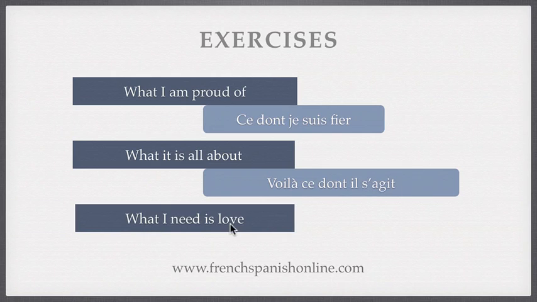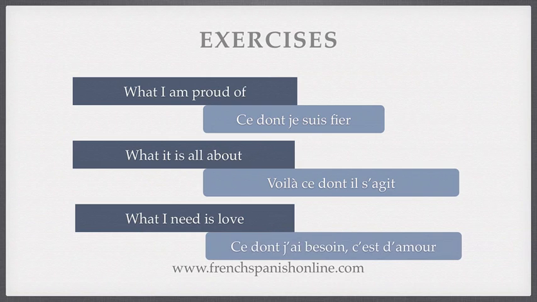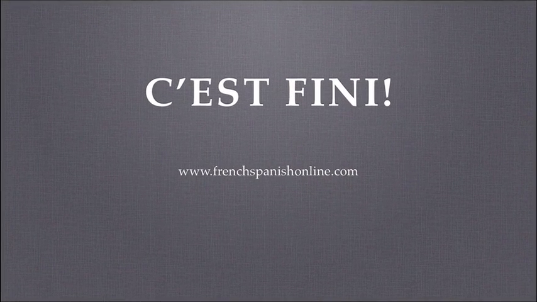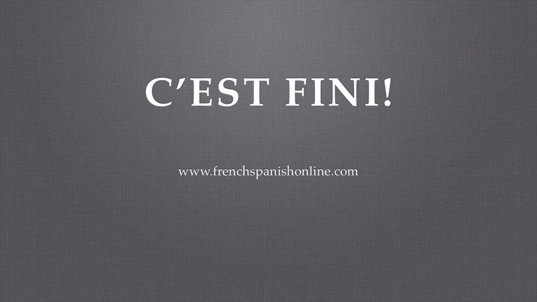What I need is love. This expression is interesting because in English there is not a prepositional verb, but in French yes, because to need is avoir besoin de with the preposition de. So that's why in this case we have ce dont j'ai besoin, c'est d'amour. And we use ce dont because again the verb is avoir besoin de, and in French it is a prepositional verb. Okay? I hope it's helpful for you to understand how to use these relative pronouns in French.